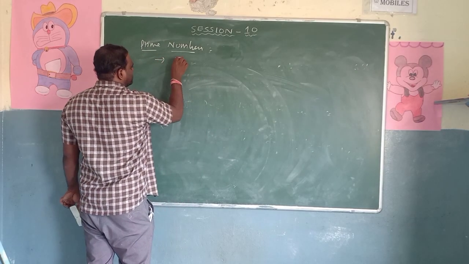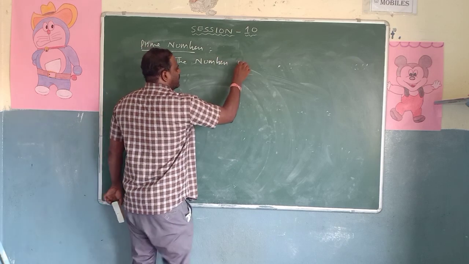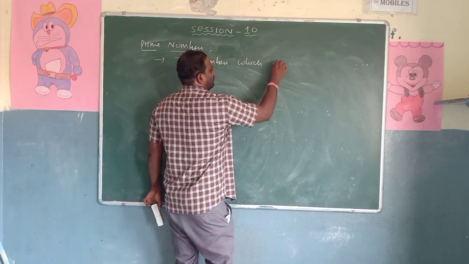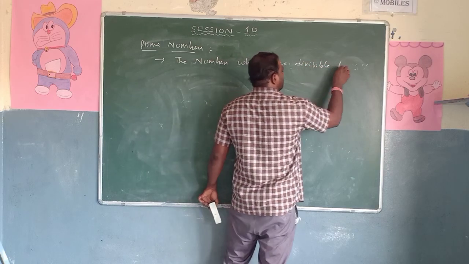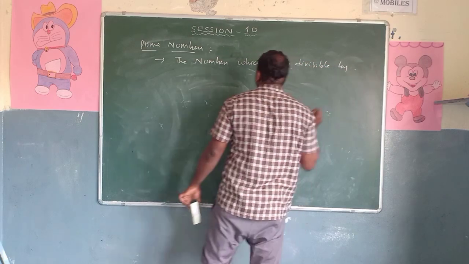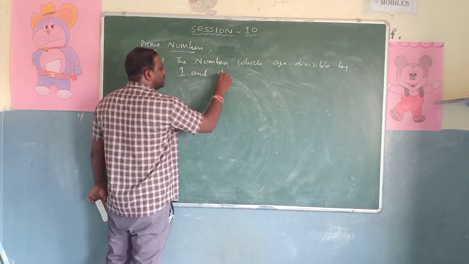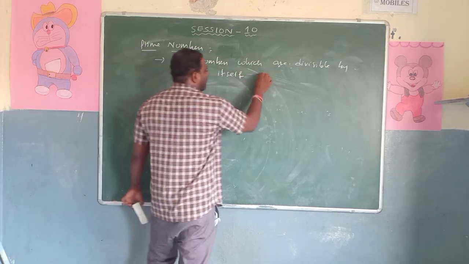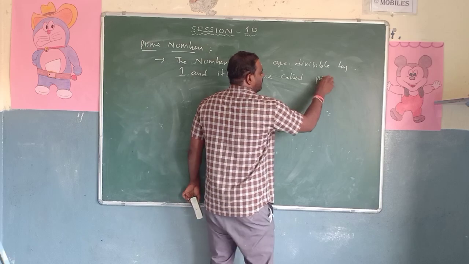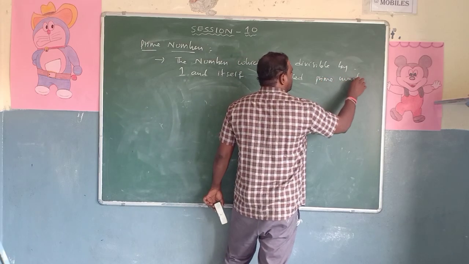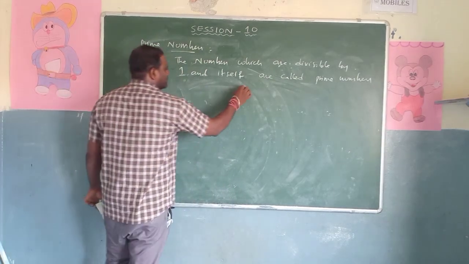The first definition is the numbers which are divisible by 1 and itself are called prime numbers. The numbers which are exactly divisible by 1 and itself are called as prime numbers.